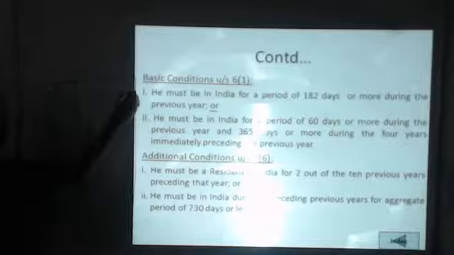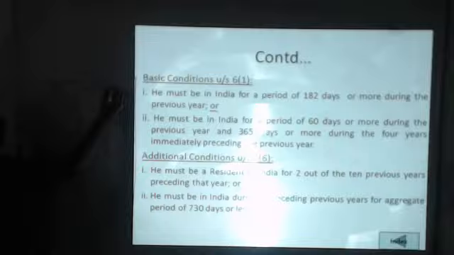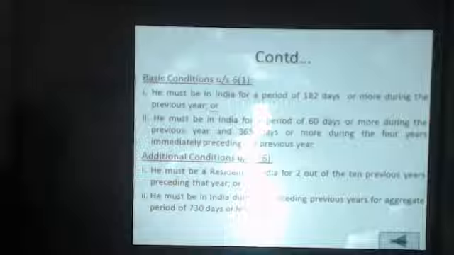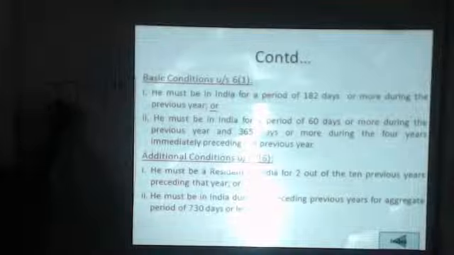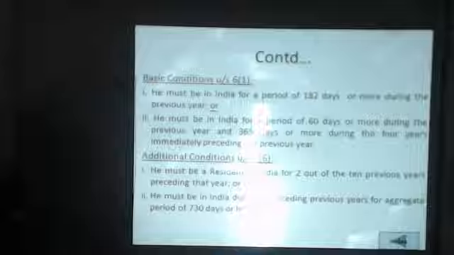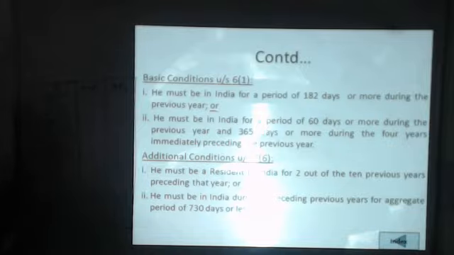For a person being resident, non-ordinarily resident, and non-resident, the conditions which will be fulfilled are as follows. Basic condition first is fulfilled, basic condition second is also fulfilled; or basic condition first is fulfilled but second is not fulfilled. Similarly, if the first basic condition is not fulfilled but the second basic condition is fulfilled, then it is treated that the assessee has fulfilled the basic condition. So we will look at the additional conditions thereafter.